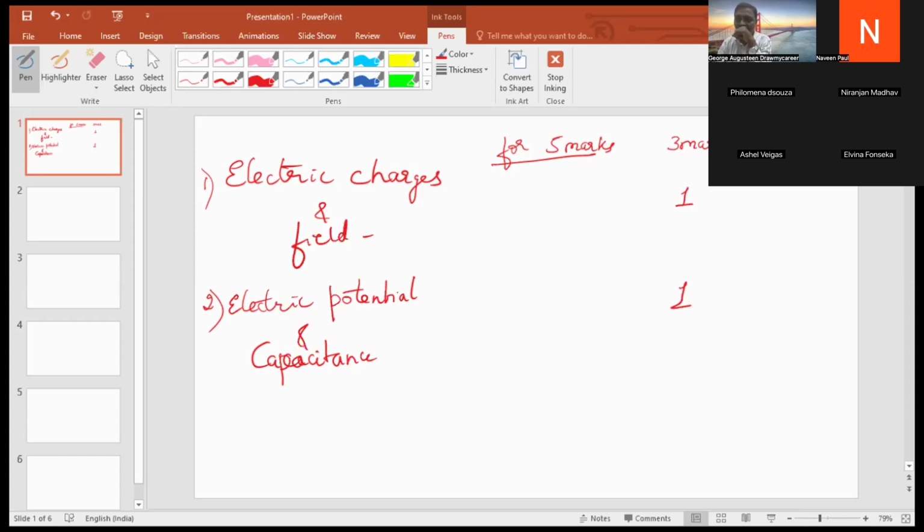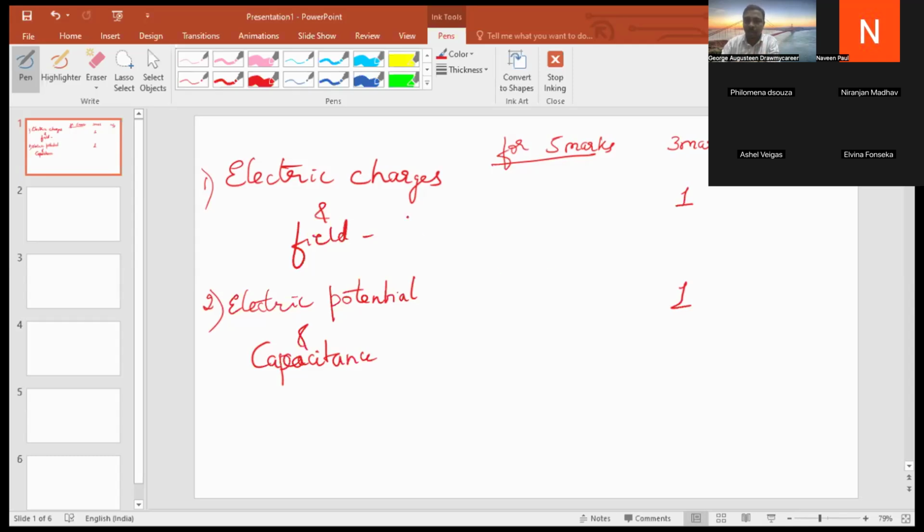For numerical, they ask either from electric charges and fields or electric potential and capacitance. If they ask a derivation from the chapter electric charges and fields, they don't ask a problem on that chapter. If they ask a derivation from electric potential and capacitance, they don't ask a numerical from that chapter. But 3 marks are compulsory.